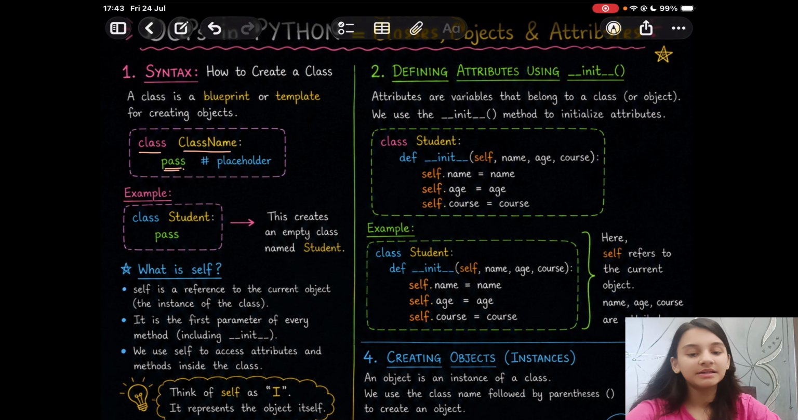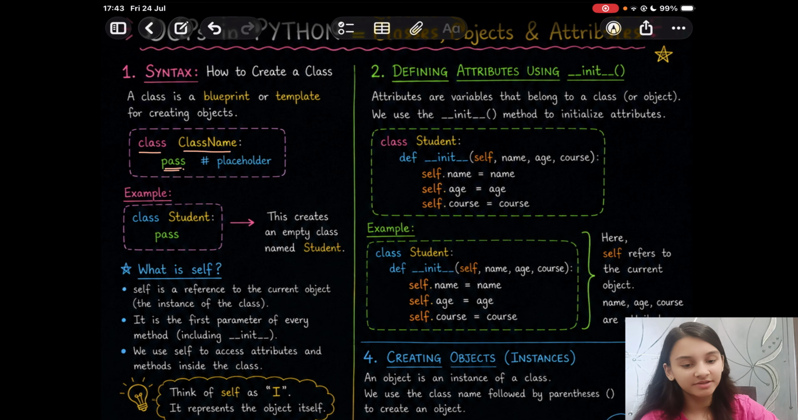Okay. Next, let's define attributes using the init. So attributes are variables that belong to a class or object. We use the init method to initialize the attributes. So for example, we take a class student. We start defining a method which is the init method to initialize the attributes.